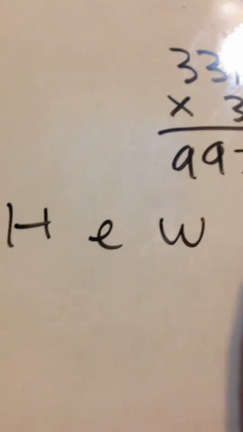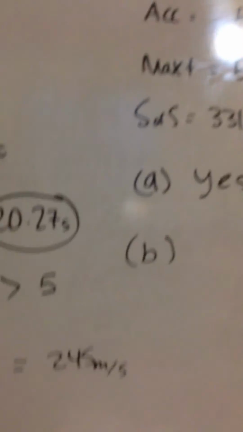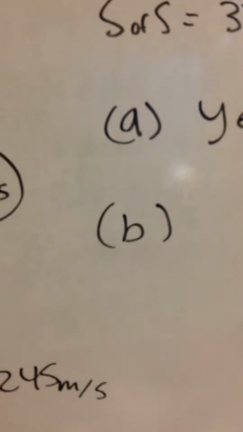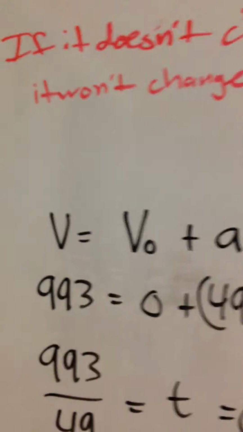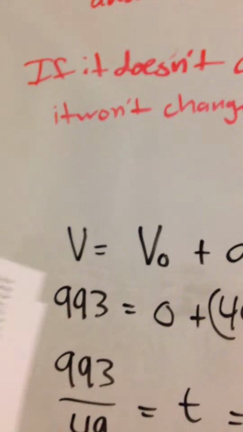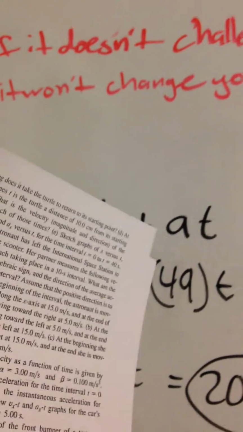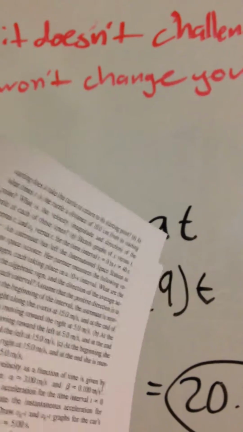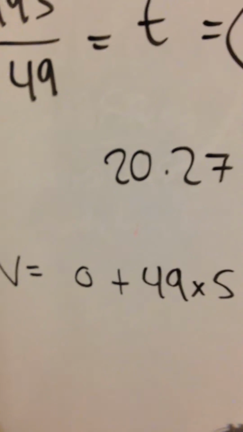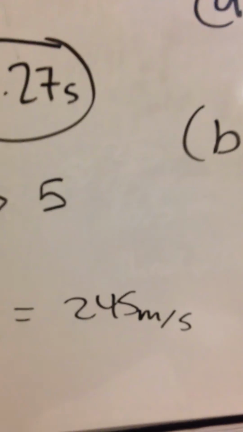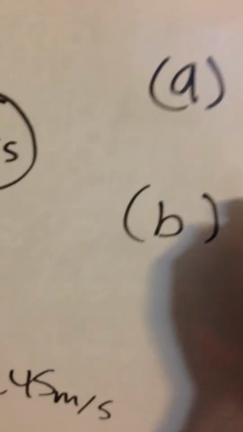So for part B, now we're supposed to find what is the greatest speed he can reach before he blacks out. We can use this equation again. So we're trying to find v this time, but we plug in velocity at time 0, which is 0, plus 49 times 5 seconds. We know he's only got 5 seconds. So if we plug that in, 49 times 5, that's 245 meters a second. So that's the highest he can get before he blacks out. So 245.